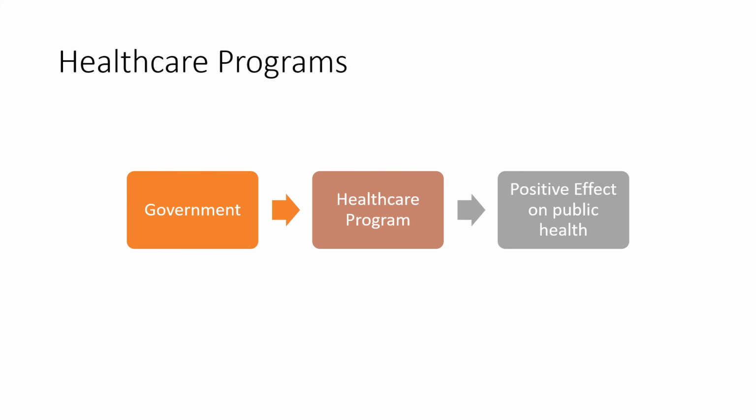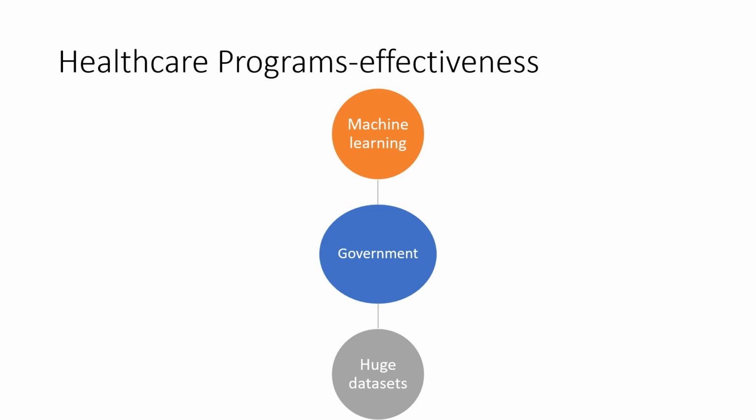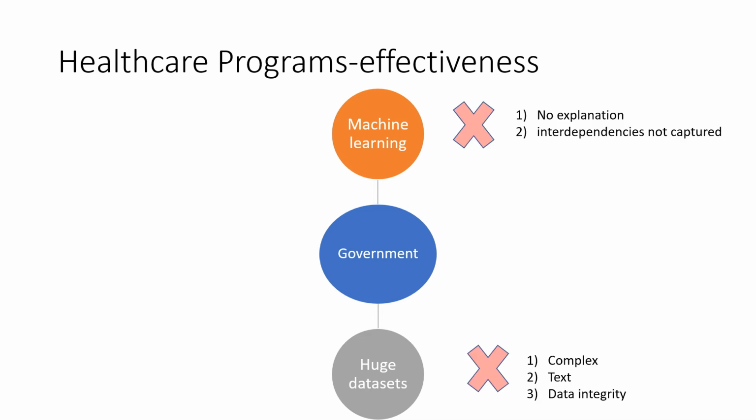So the government launches healthcare programs to have a positive effect on public health, but they don't know whether the program actually helped the public health positively, negatively, or it had no effect. To capture the effectiveness, they can use machine learning algorithms by leveraging huge datasets which they have. But the problem here is the machine learning algorithm does not provide any explanation of the value that they have achieved, and they do not capture any interdependencies between the datasets.